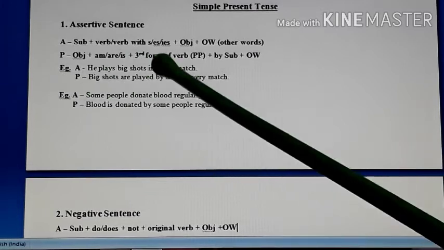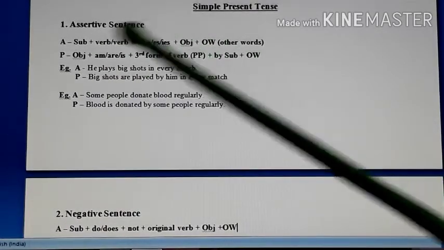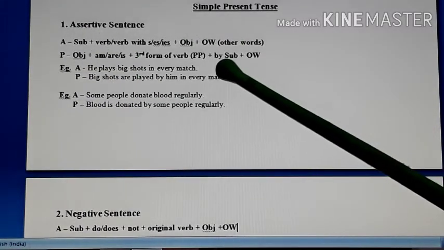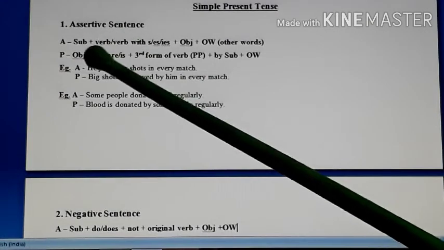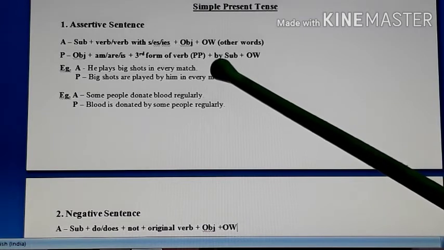Now when you change it into passive, I told you the places of subject and object are changed. So object will come in front. Okay, and subject will go almost at the end. So subject will go at the end. Before that, the preposition by would be written.